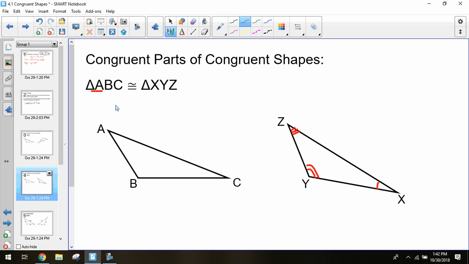A and X are both the first letter, so angle X is congruent to angle A. B and Y are the middle letters, so angle Y and angle B are the same. And lastly, angle C and angle Z are congruent. So based on these congruent statements, we can match those side lengths and angles, which can help us solve for things in the future.